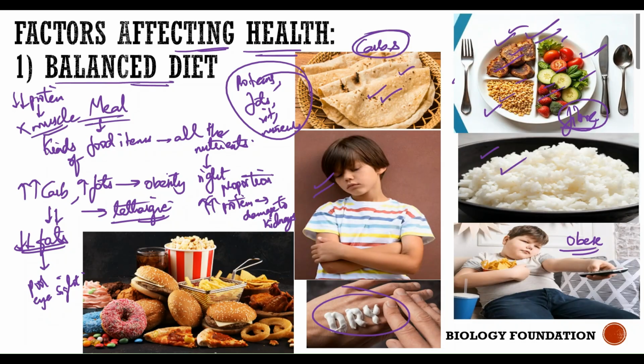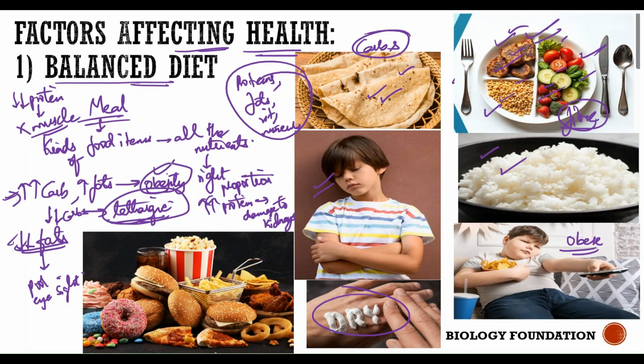So therefore, when you eat food, whether it is breakfast, lunch, or dinner, you need to see that all the nutrients are being given to your body, and that too in appropriate amounts. It shouldn't be in excess or even very less. Excess carbohydrates or fats lead to obesity. Less carbohydrates, you feel very tired.